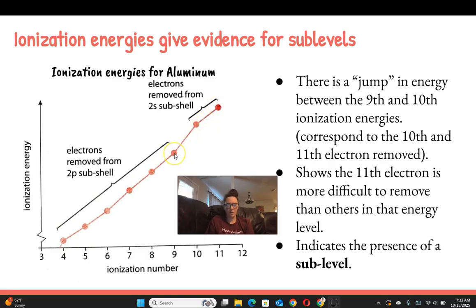And there is a jump here between the electron removed from the 2p subshell and the electron removed from the 2s subshell, so between the 9th and the 10th ionization numbers. The reason for this jump is because the 2s subshell is actually a little bit closer to the nucleus than 2p. And you might be thinking, that doesn't make sense, they're both in the second energy level. But remember, the shapes of these sublevels are different. The s sublevel is more spherical and the p sublevel is more dumbbell shaped. So generally speaking, the s sublevel is closer to the nucleus than the p.